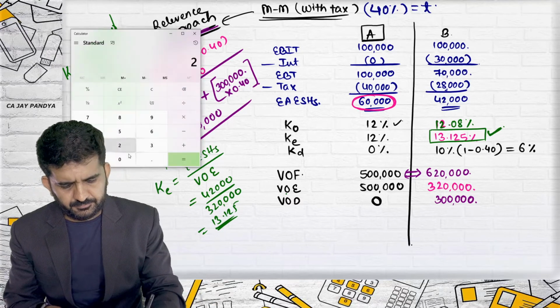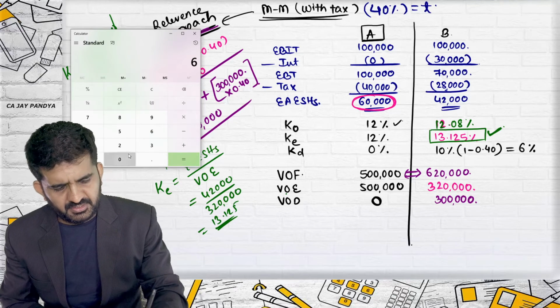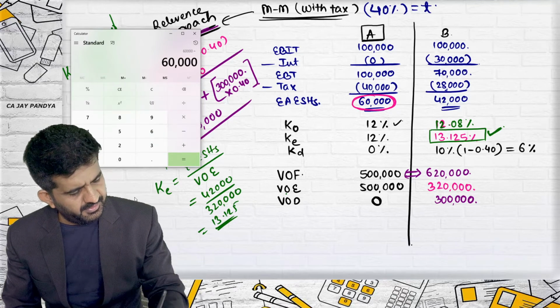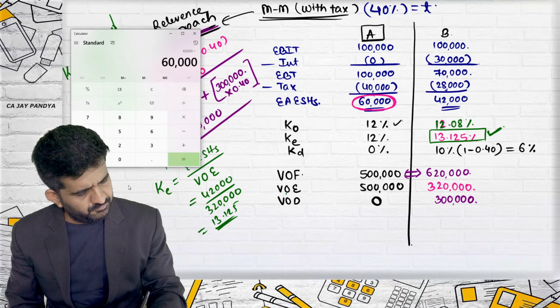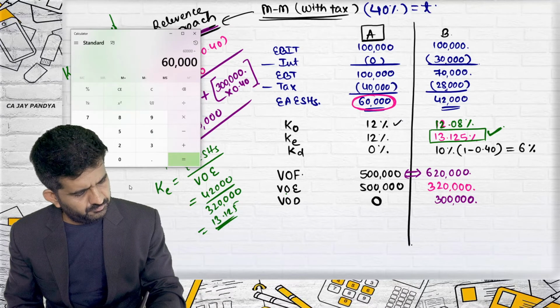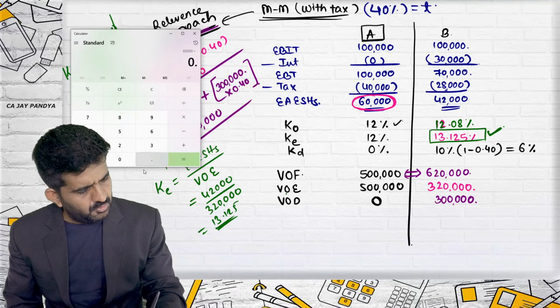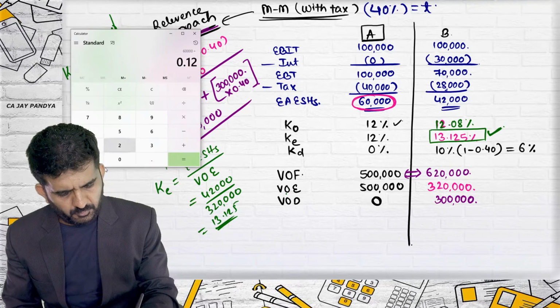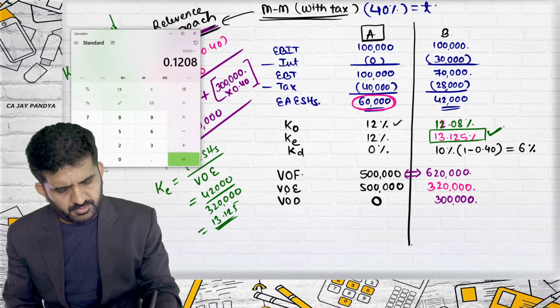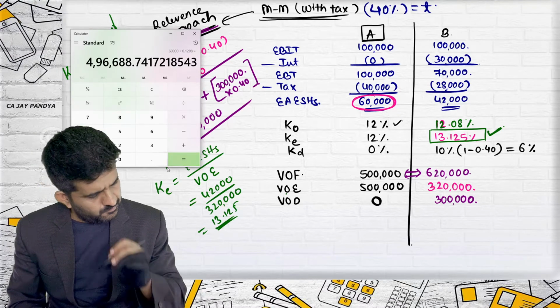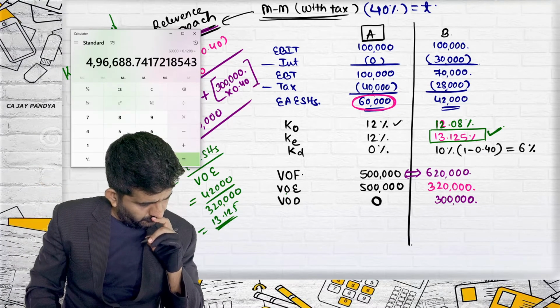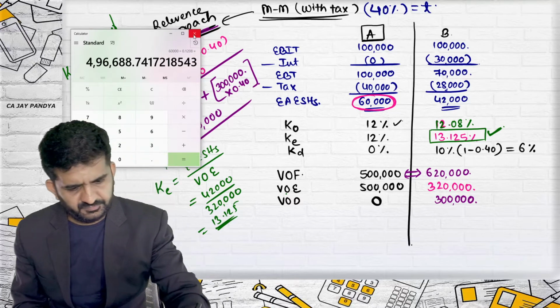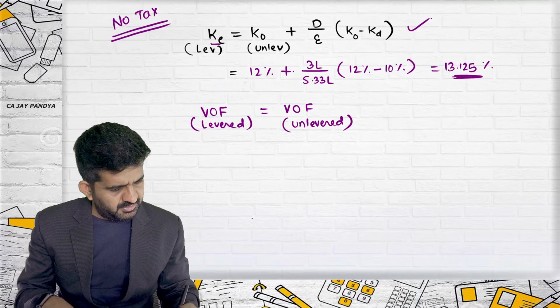This will be 60,000 divided by, 0.120. I think this answer is incorrect.